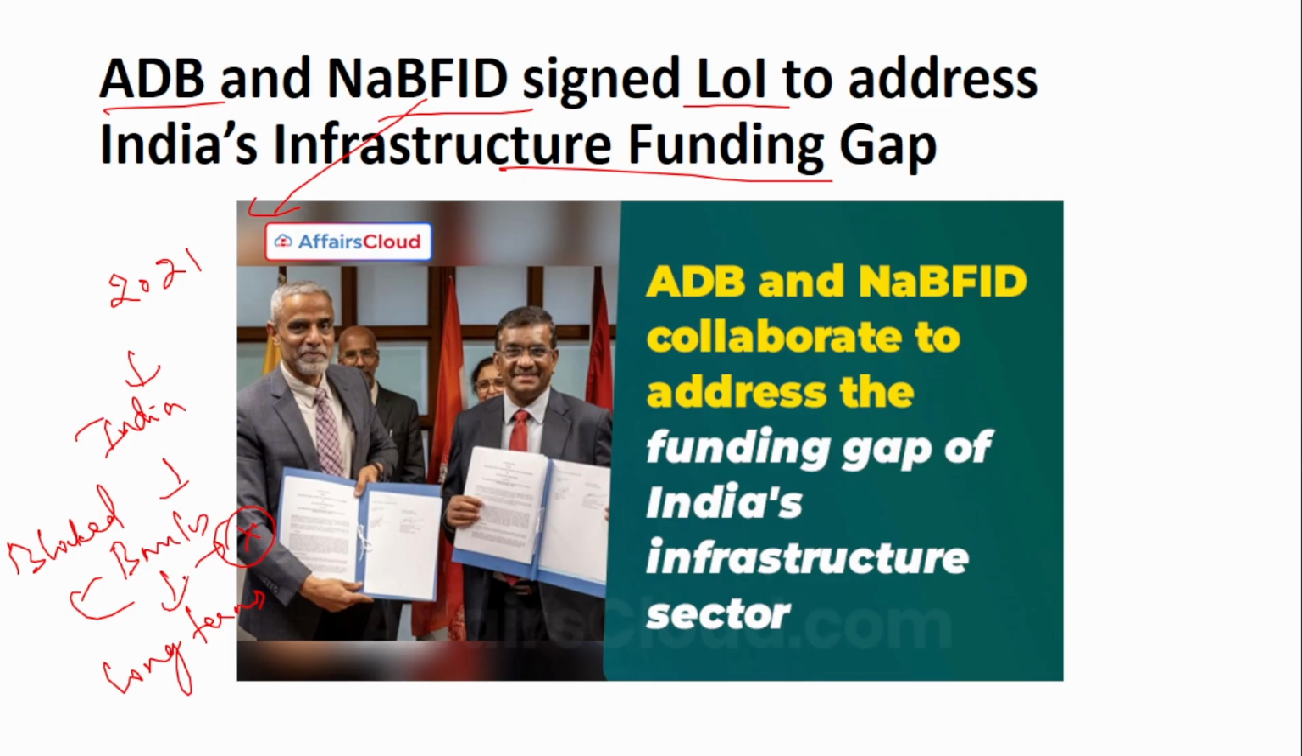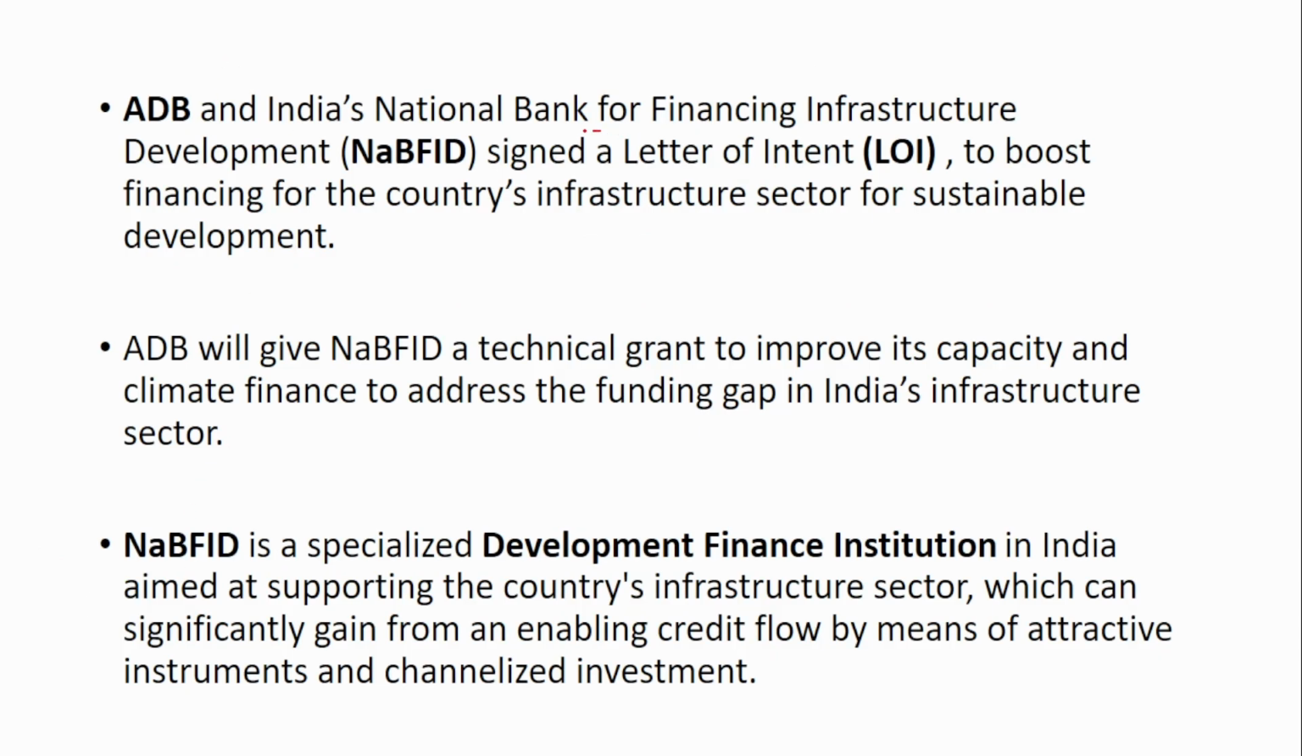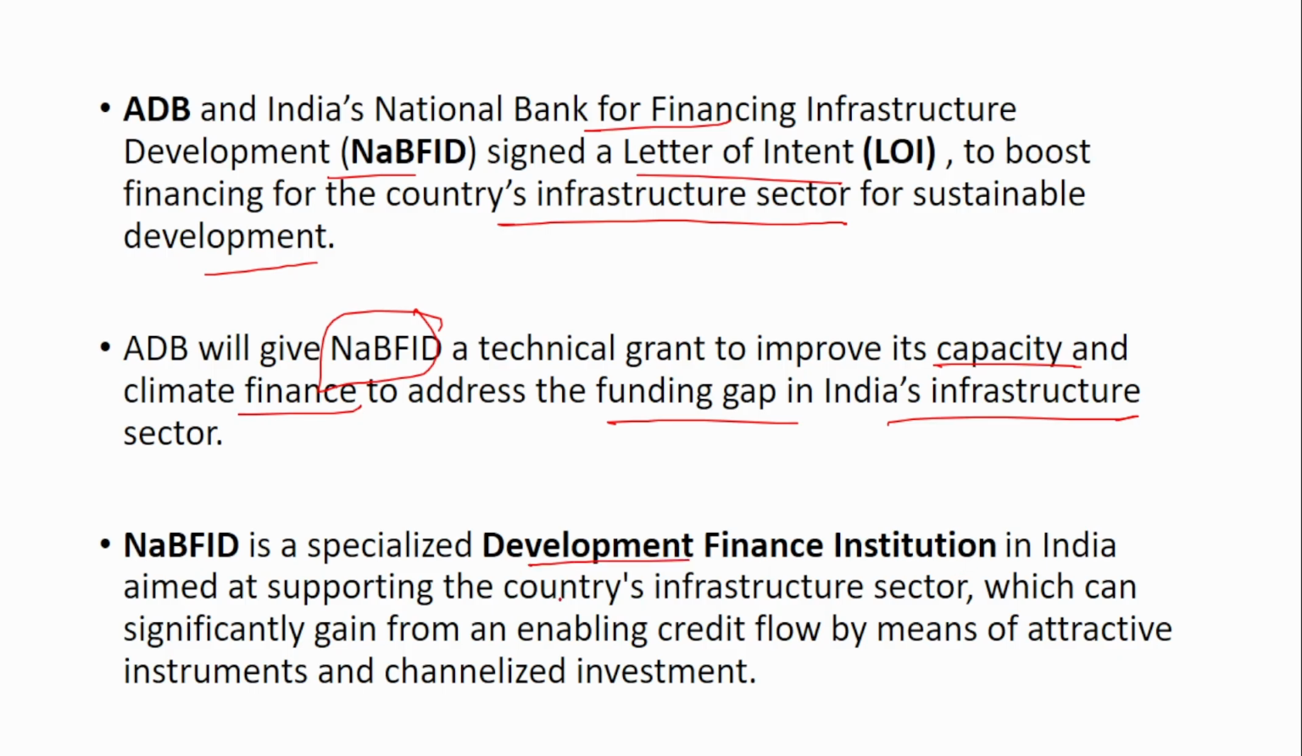Now ADB and India's National Bank for Financing Infrastructure Development signed a letter of intent to boost their financing for the country's infrastructure sector for sustainable development. ADB will give NaBFID a technical grant to improve its capacity and climate finance to address the funding gap in India's infrastructure sector. NaBFID is a specialized development financial institution aimed at supporting the country's infrastructure sector, which can significantly gain from enabling credit flow by means of attractive instruments and channelized investment. So remember, NaBFID was mainly introduced to support the country's infrastructure sector.